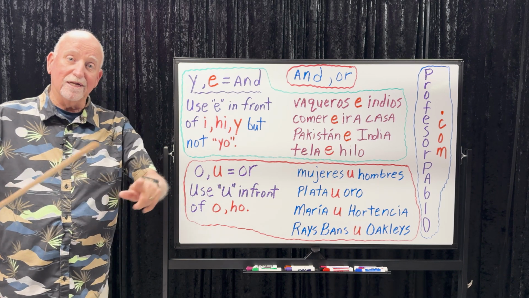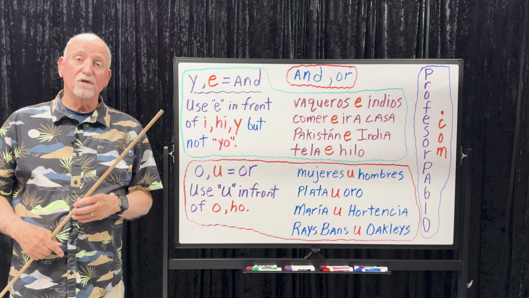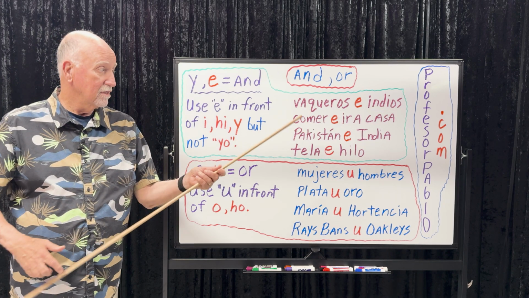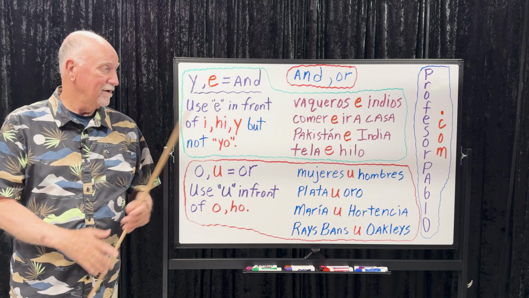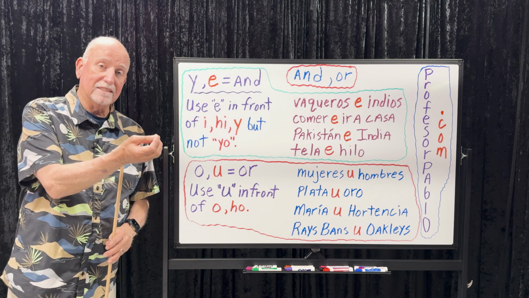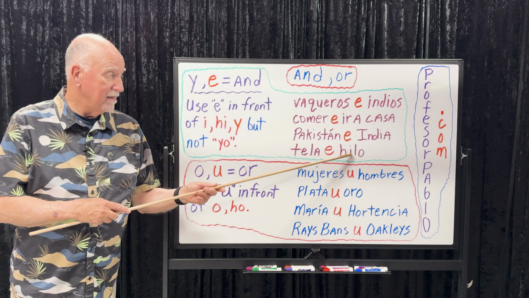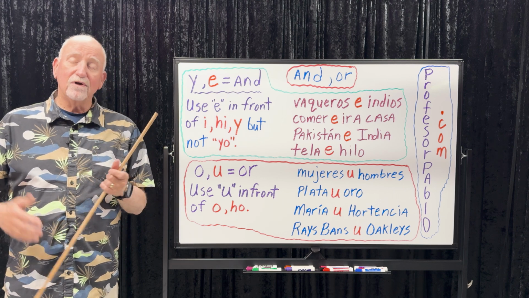Now let's reverse it. Let's go backwards. Let's say Indians and cowboys. Indios y vaqueros. Go home and eat. Ir a casa y comer. India and Pakistan. India y Pakistan. Thread and fabric. Hilo y tela. It's a very simple lesson.